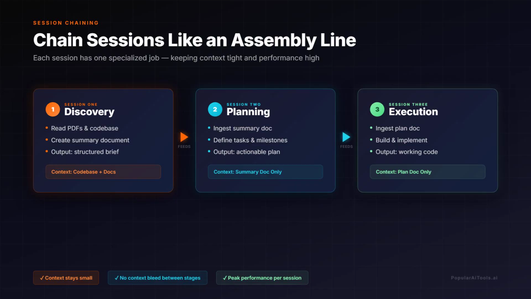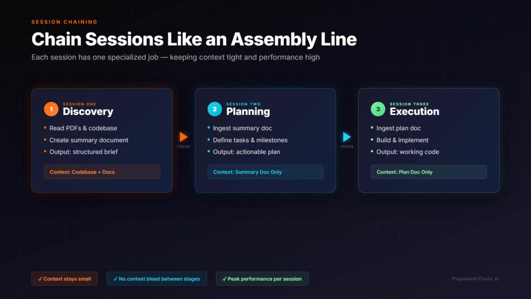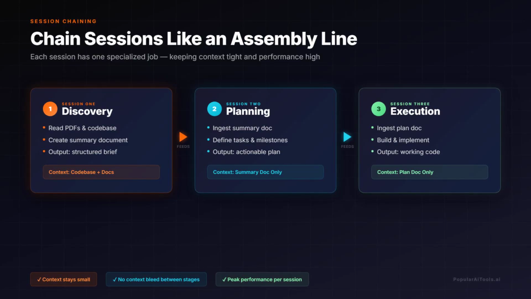For big projects, chain sessions together like an assembly line. Session 1 is discovery. Read through the codebase and PDFs, create a summary doc. Session 2 is planning. Session 3 is execution. Each session has one job. That focus keeps context tight and performance high.